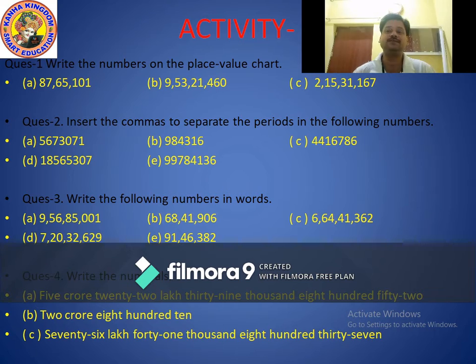So first one is 87 comma 65 comma 101. It is very easy to solve because there are 2 commas. 2 commas means only lakhs period.